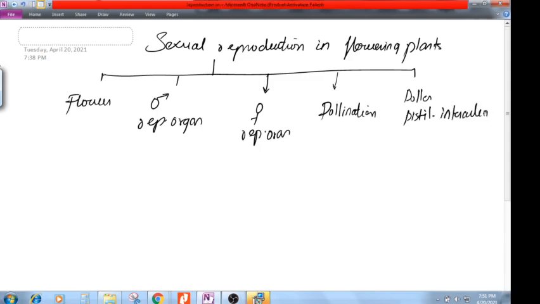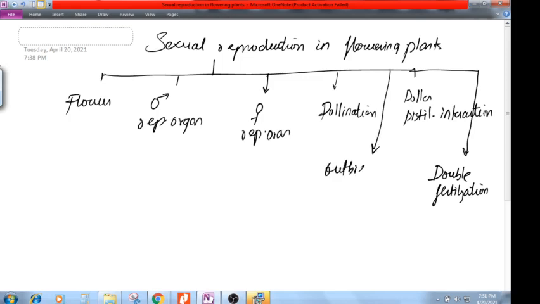No need to take any notes, I will give you these notes. Just concentrate here. Then after pollen-pistil interaction, we'll study about double fertilization. So these are all the topics. Then after that we'll study outbreeding devices, and then seed and fruit formation.